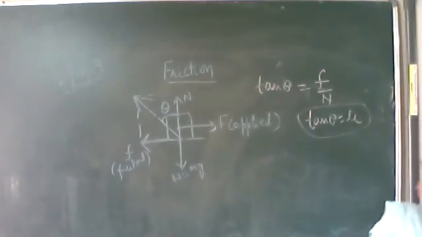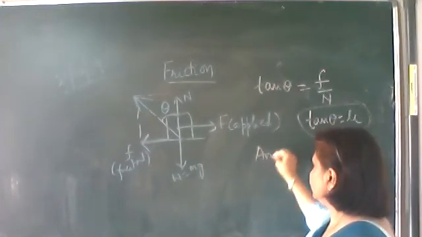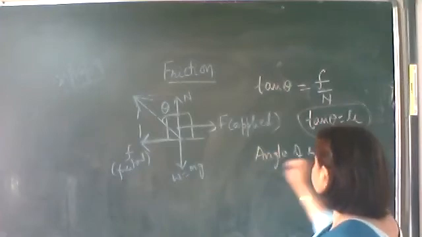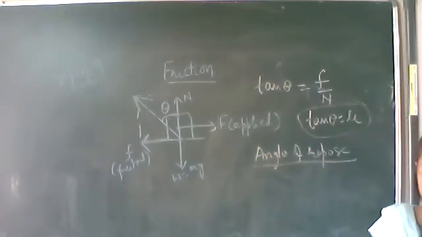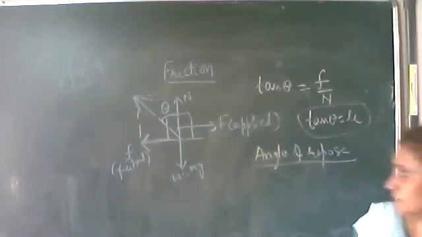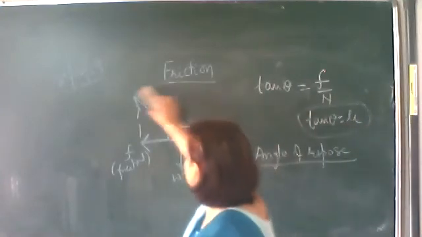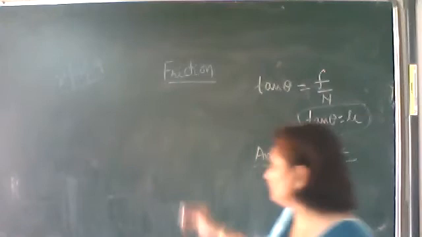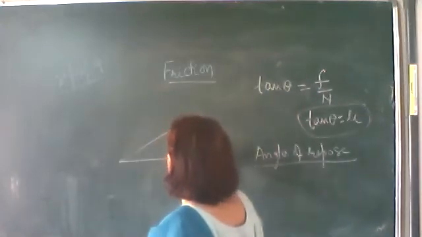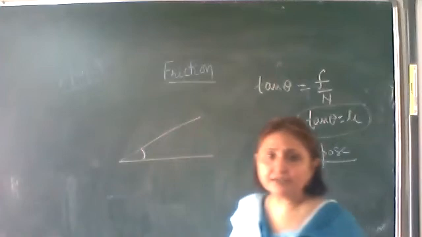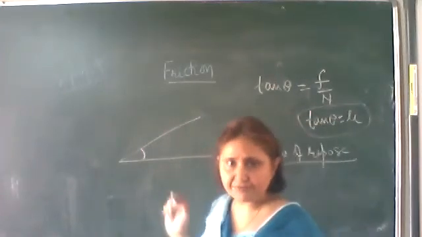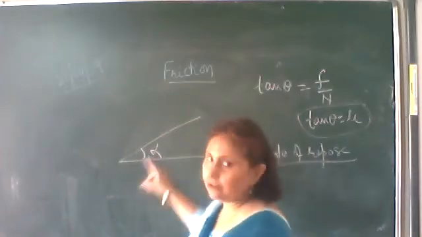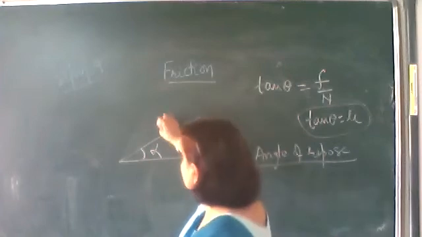Okay, one more angle we'll discuss here, angle of repose. Let a block be kept on an inclined plane. Let us consider this angle to be alpha, because theta we have taken to be the angle of friction. The angle of inclination of the inclined plane with the horizontal is alpha.